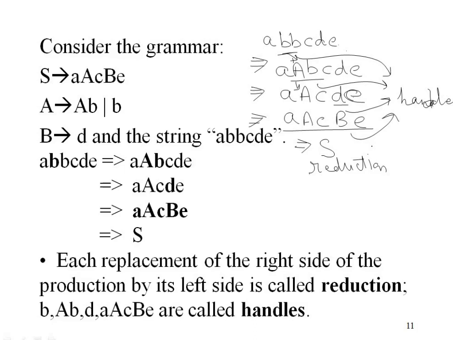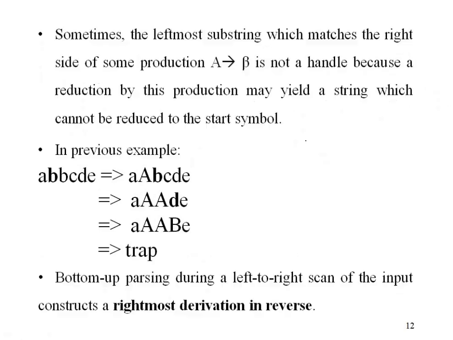So bottom-up parsing is all about reduction and generating handles. Sometimes it happens that whenever we try to reduce the RHS with some LHS, we don't get the start symbol. So suppose we are given a production A to beta, and we have beta in the RHS somewhere, and we reduce it with A, but finally we don't arrive at the start symbol. This shows that this beta is not a proper handle. Let's see with the example.